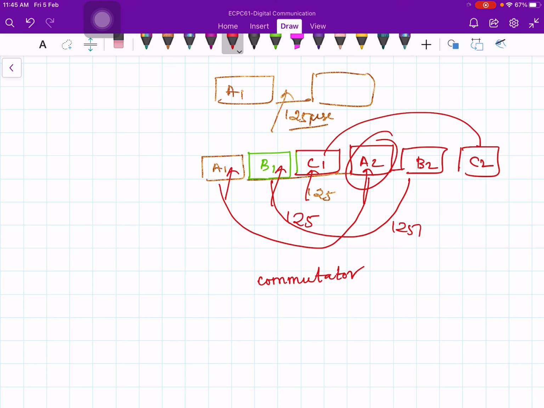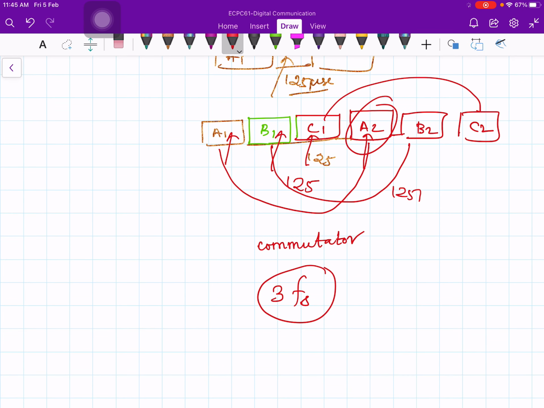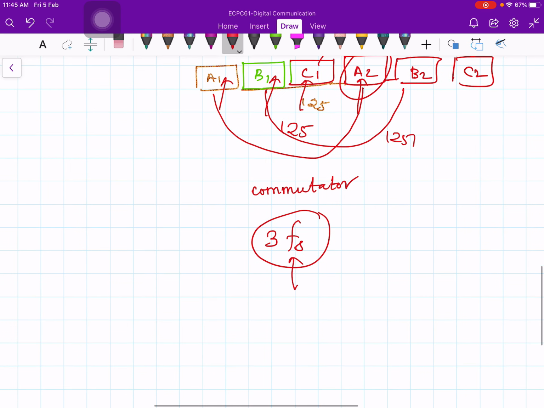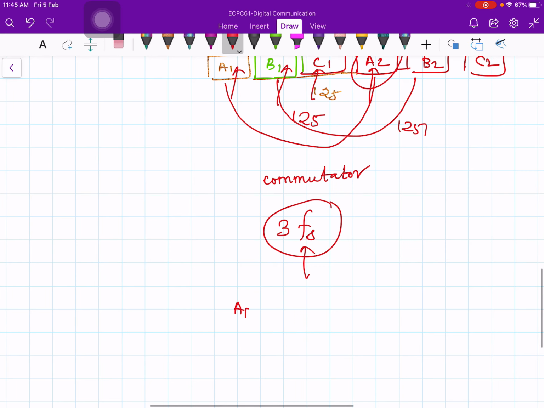Here I am going to multiplex 3 channels, therefore 3 times Fs. This is the rotating speed of my commutator, where the sampling rate is Fs. And therefore the multiplexed byte sequence that you will get is A1, followed by